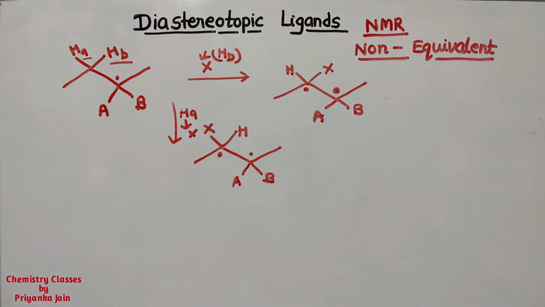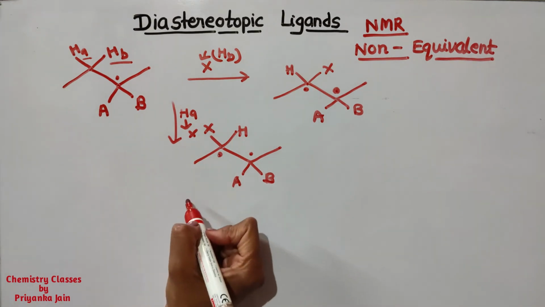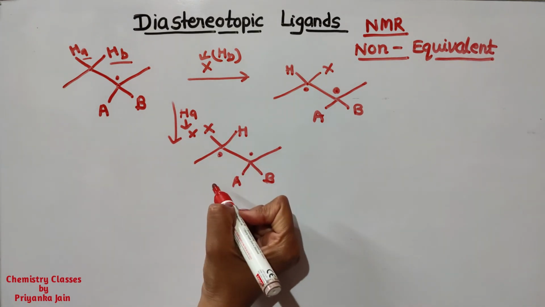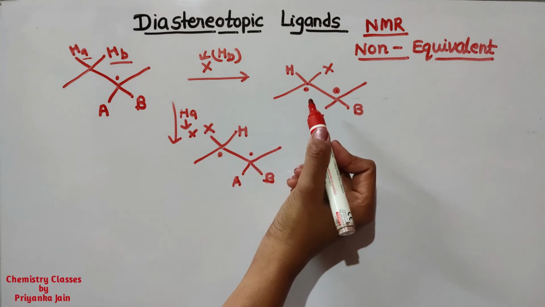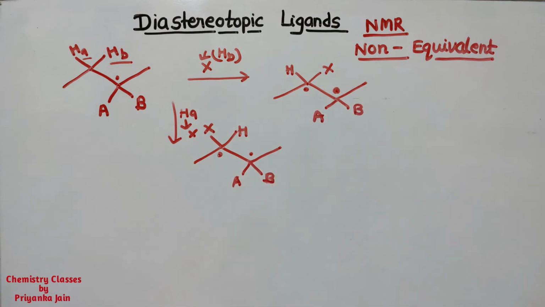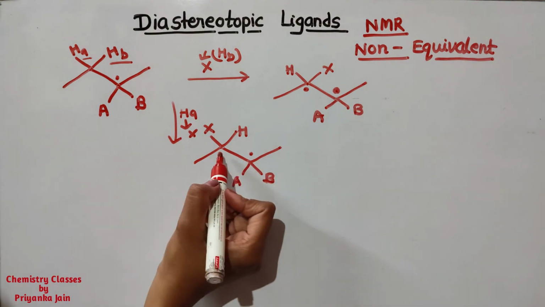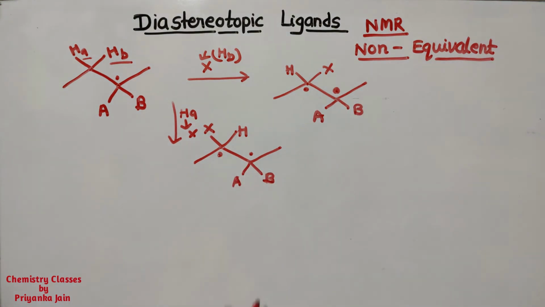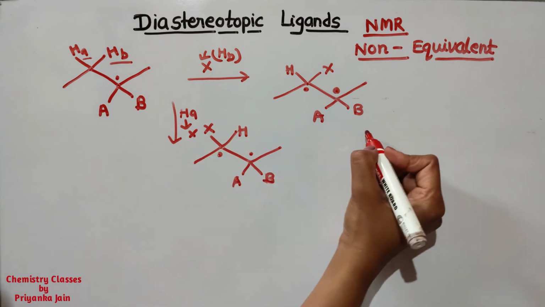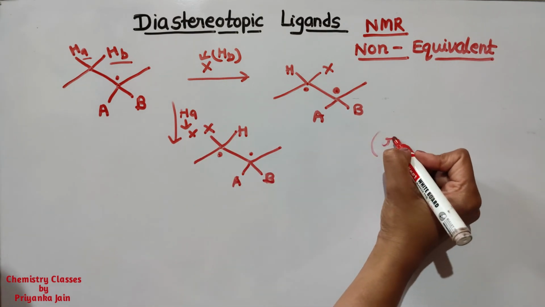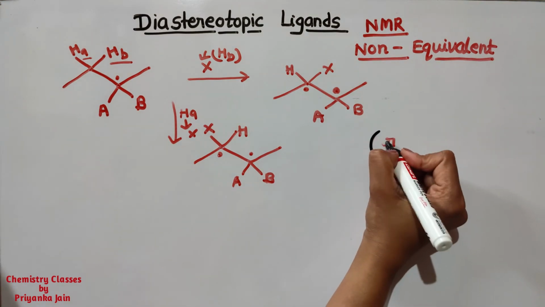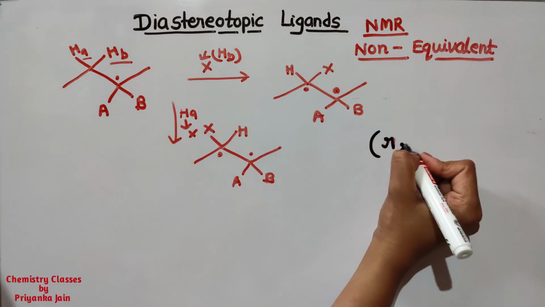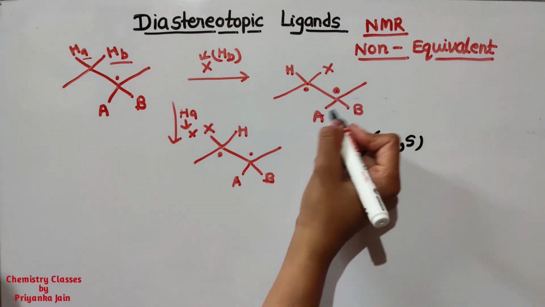Now we are getting in this way, okay? This is the new chiral center that is generated near to this. So at this the configuration may be different. Suppose there is R configuration and there is S configuration, or there may be R and R. So two different configurations. It means there may be R and S configurations.